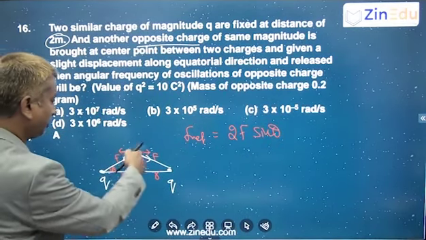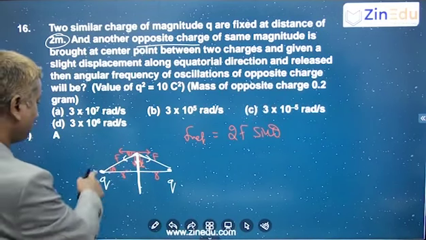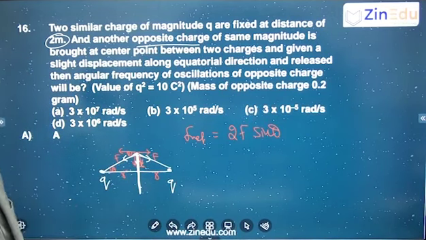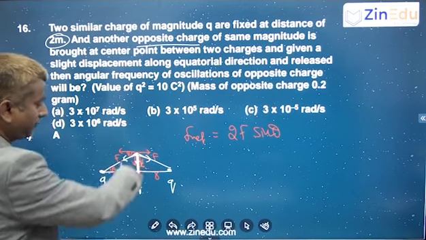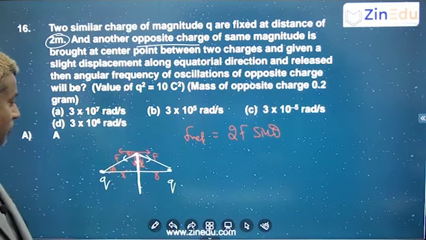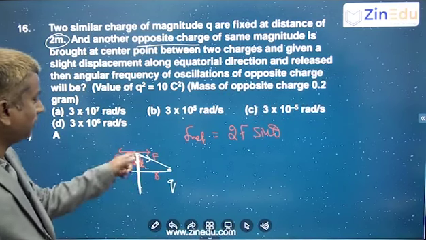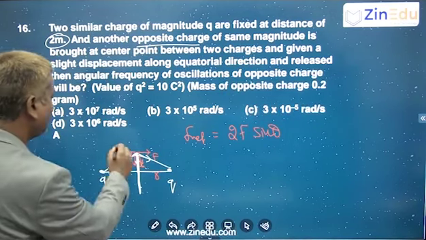So this is the electrostatic force because of Q and minus Q, the force acting on minus q because of this q. For that you are taking only the vertical, downward component, which is F sin theta. For this also F sin theta; both will get added up, and these two get cancelled.